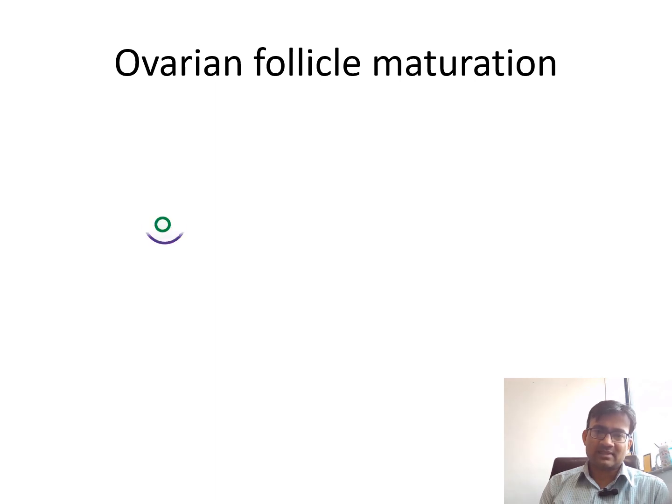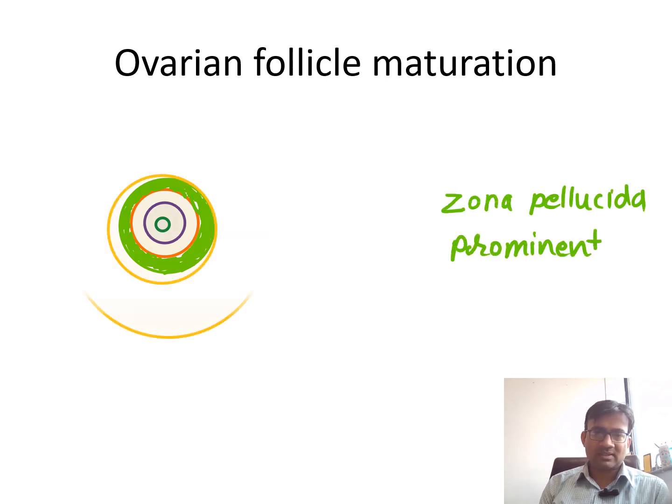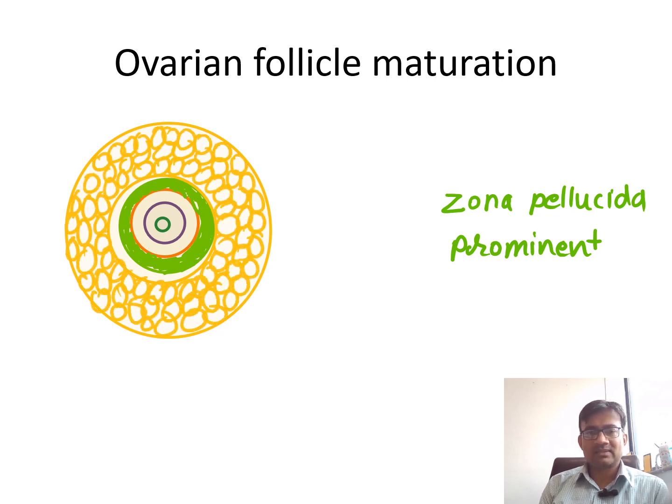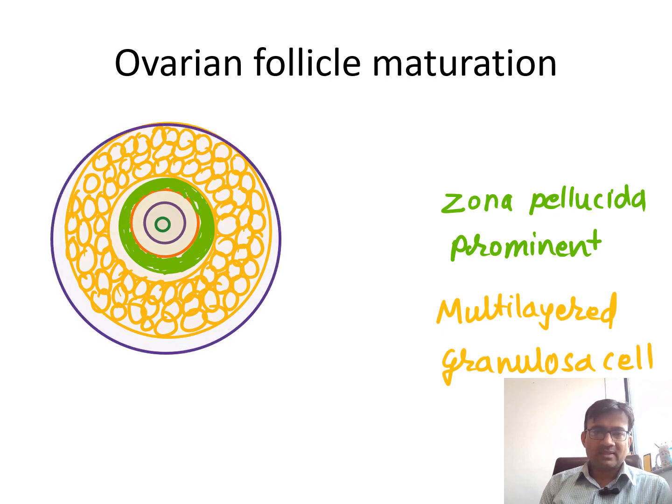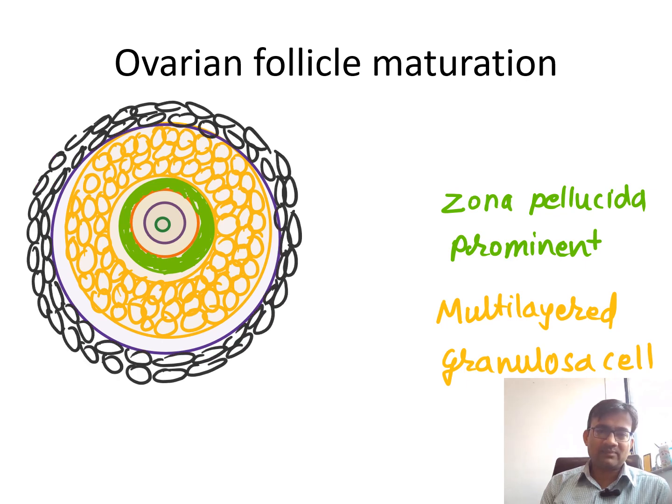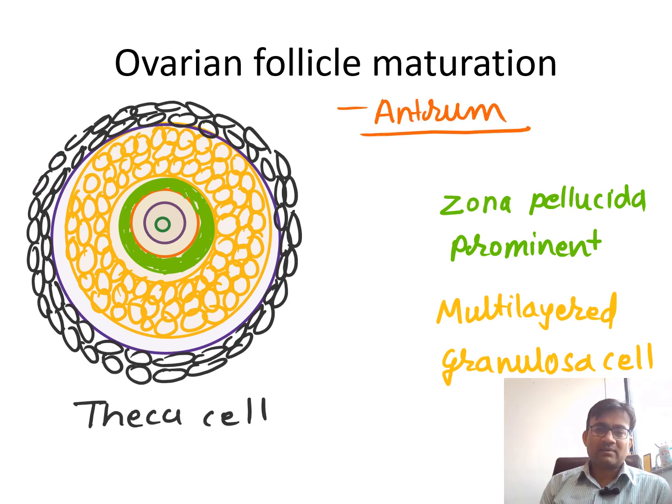Now what is next? Again this is primary oocyte. Now here see the green one. The zona pellucida is prominent. Now the zona pellucida is covered by granulosa cells. Here I have drawn many granulosa cells, so granulosa cells are prominent. It is multi-layered, and this multi-layered granulosa cell will be covered by basal lamina, and basal lamina will be covered by theca cells. So theca interna and theca externa cells are going to be there.